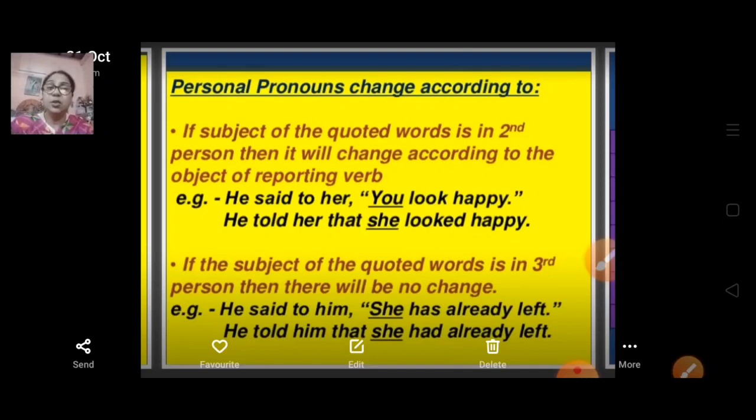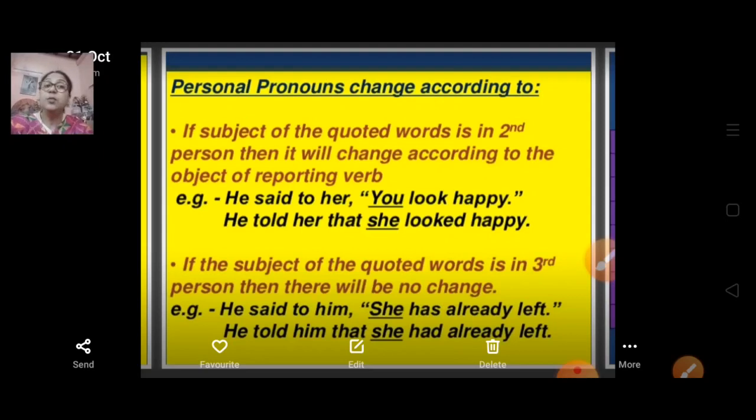If the subject of the quoted words is in the third person, if it is he, she, it, they, then in the reported speech there will be no change. So just remember, in first person we are going to change, in second person we are going to change according to the reporting verb, but in third person we are not going to change.